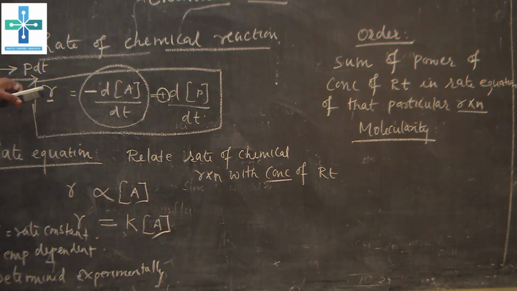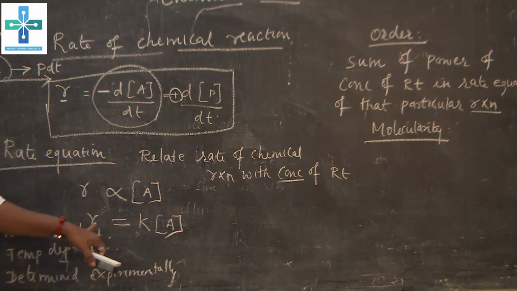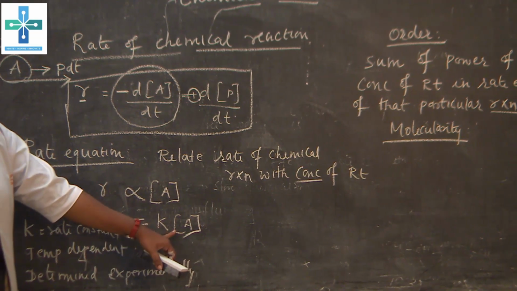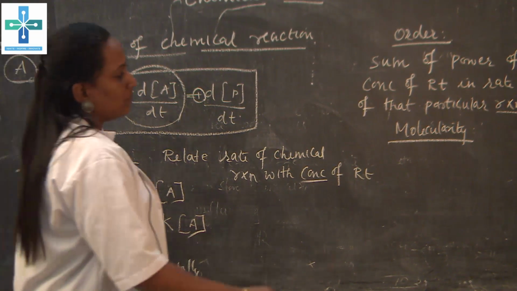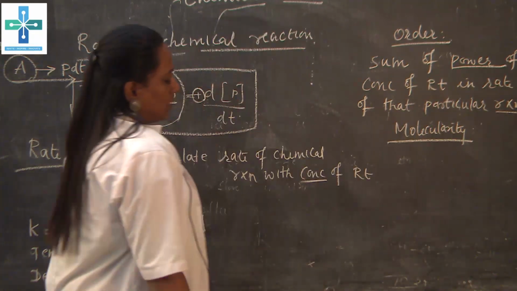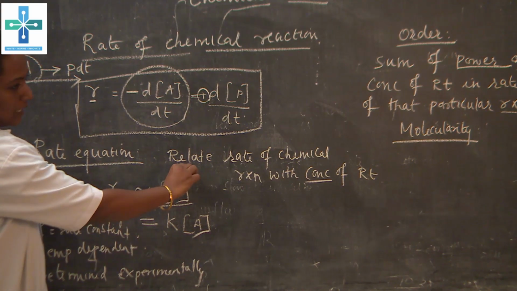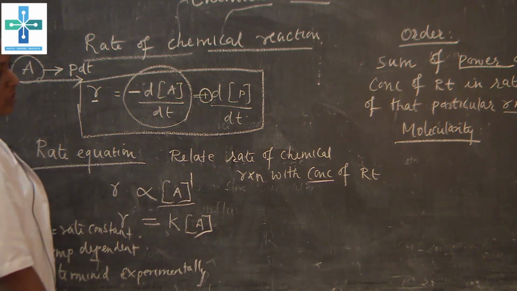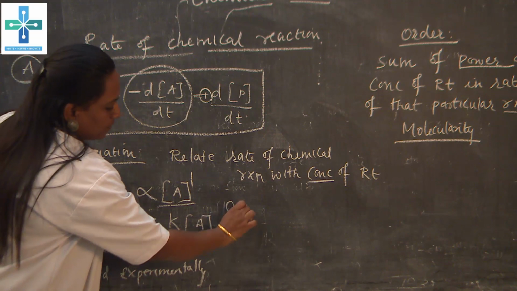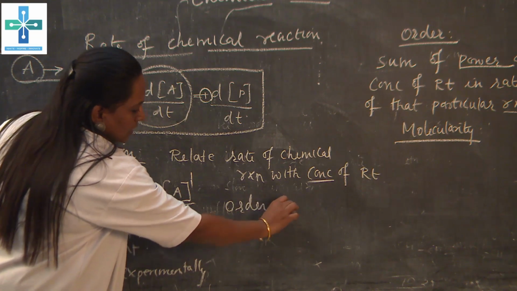For this reaction, I wrote the rate equation as R is equal to K into concentration of A. Here, what is the power of the concentration of the reactant? This one is the concentration of the reactant. The power on the concentration of the reactant is considered as 1. So the order of the reaction is taken as 1. Order for this reaction is taken as 1.